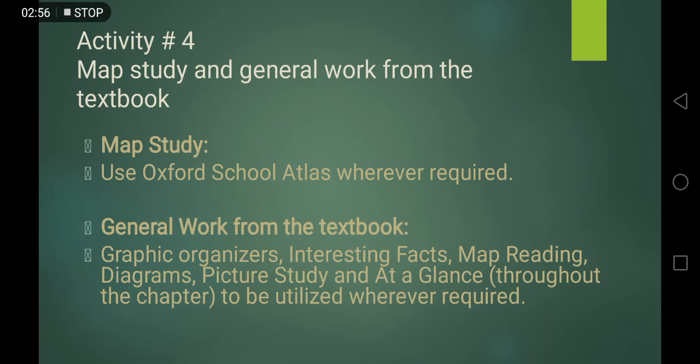There is also a flow chart given at the end of the book. Please look at it carefully for the recap.